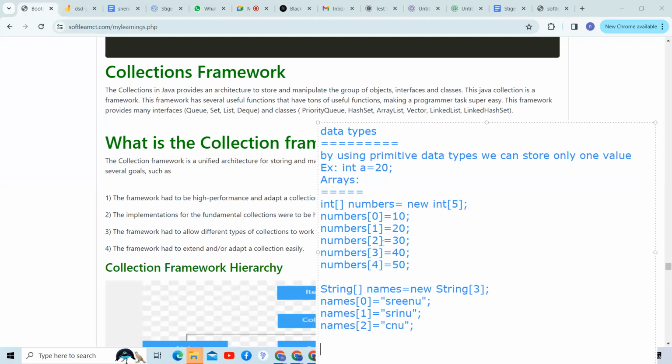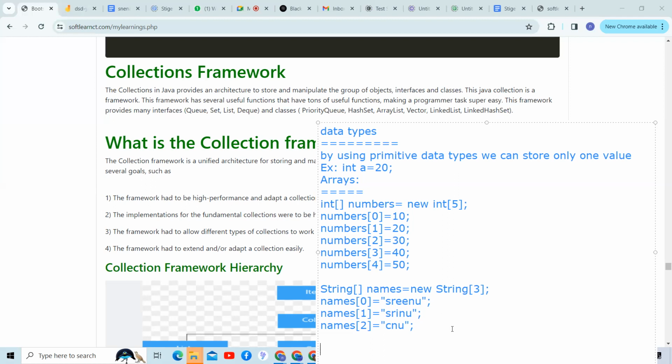Yes, sir. It is going to store only one element. That is the reason I'm moving on to arrays. Arrays also have drawbacks. We need to give the array size, and if I decide the index, it stores based on that index position. Arrays can store heterogeneous data, right, guys?